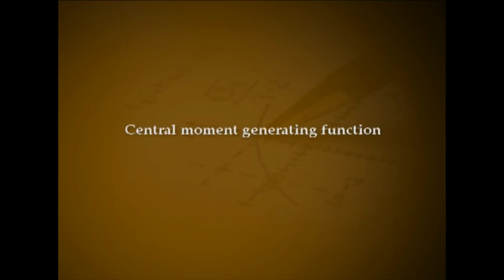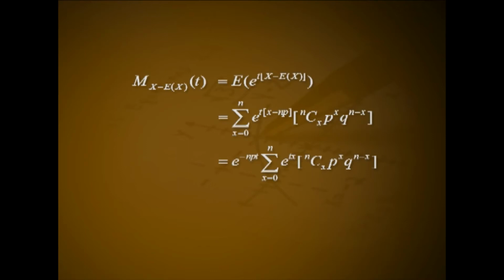Central moment generating function M_(X minus expectation of X)(t) is equal to expectation of e raised to t into (X minus expectation of X), that is summation x from 0 to n e raised to t into (x minus np) into nCx p raised to x into q raised to n minus x, that is e raised to minus npt into summation x from 0 to n e raised to tx into nCx p raised to x into q raised to n minus x. This implies M_(X minus expectation of X)(t) equals e raised to minus npt into (q plus p e raised to t) raised to n.